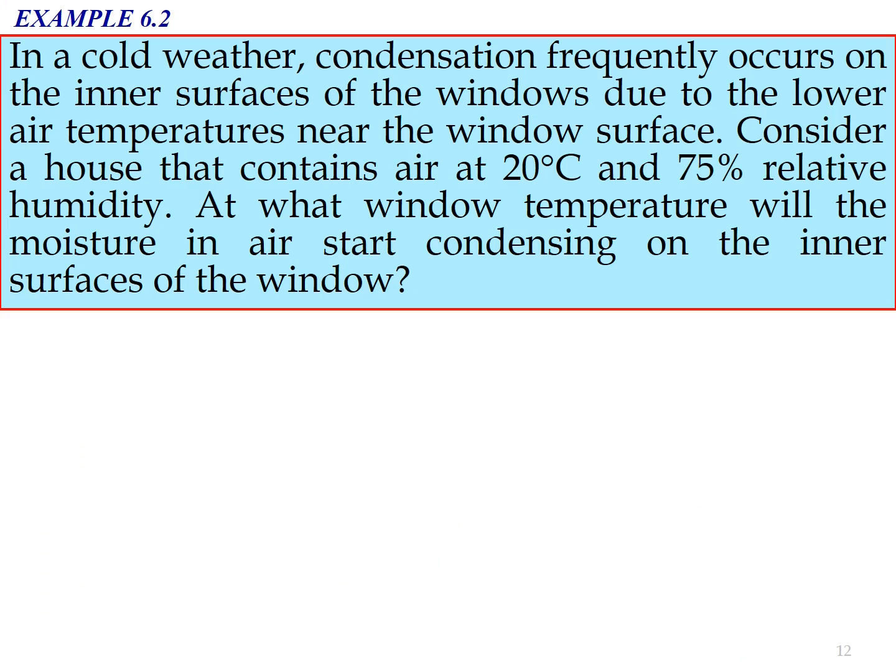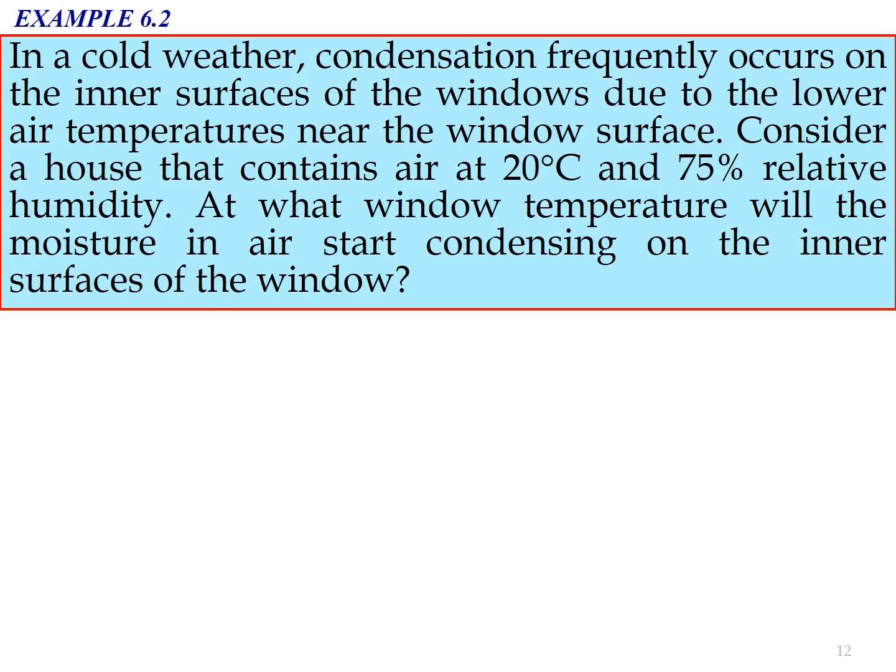Example 6.2. In cold weather, condensation frequently occurs on the inner surface of the window due to the lower air temperatures near the window surface. Consider a house that contains air at 20 degrees Celsius and 75% relative humidity. At what window temperature will the moisture in the air start condensing on the inner surface of the window?